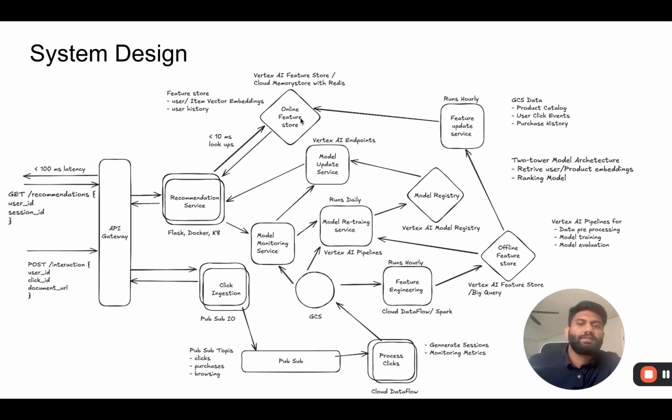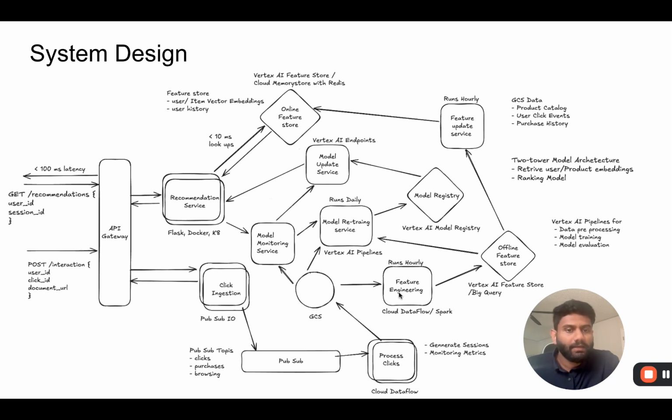So for this online feature store, we have two options. We can either use Vertex AI's built-in feature store, which I believe supports vector embeddings and vector search, which is the search mechanism we'll be using. And also we have the option of using Cloud Memorystore, an in-memory Redis cluster, as our online feature store. This will be based on the cost and the performance needs. We are able to achieve under 10 millisecond lookup, basically real-time lookup, of these candidate product embeddings search.